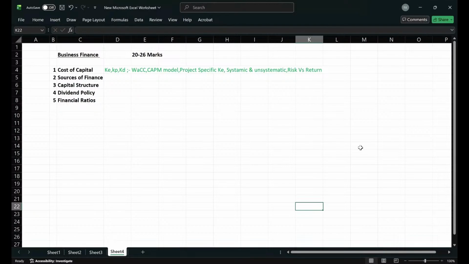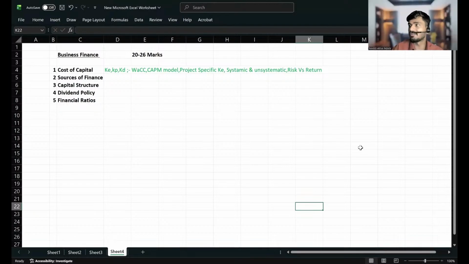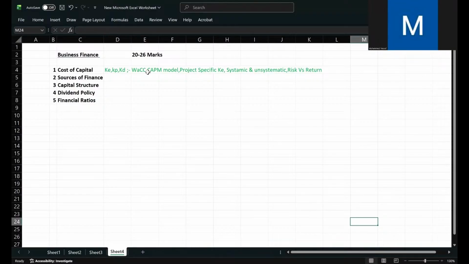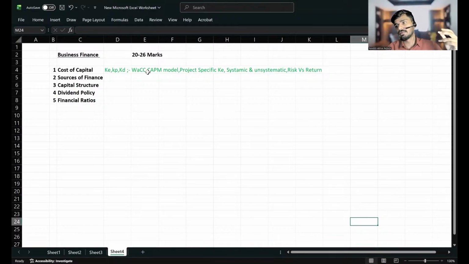Equity has more risk. Yeah, KE will have more risk because ordinary shareholders are taking more risk than preference shareholders, and then more risk than debt holders, right? So KE will be having the highest risk. Cost of equity. Equity shareholders will be facing the highest risk. So let me ask you, why do they face higher risk compared to others? Because their returns are not fixed.